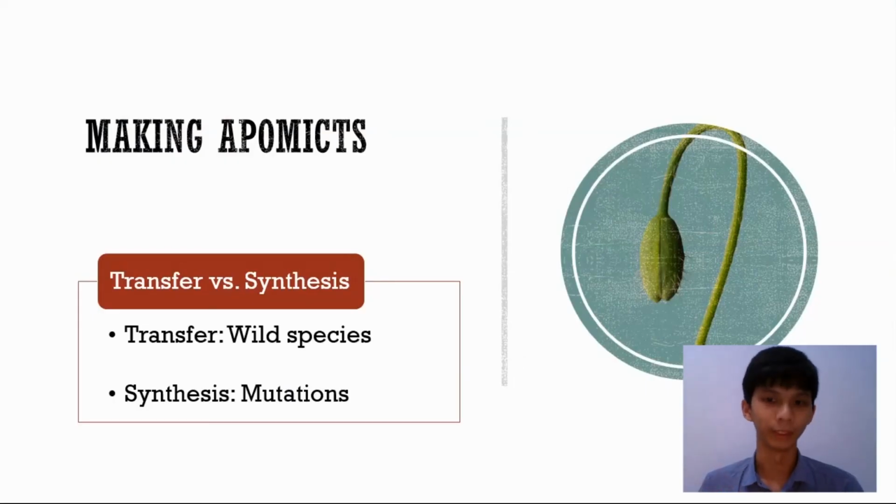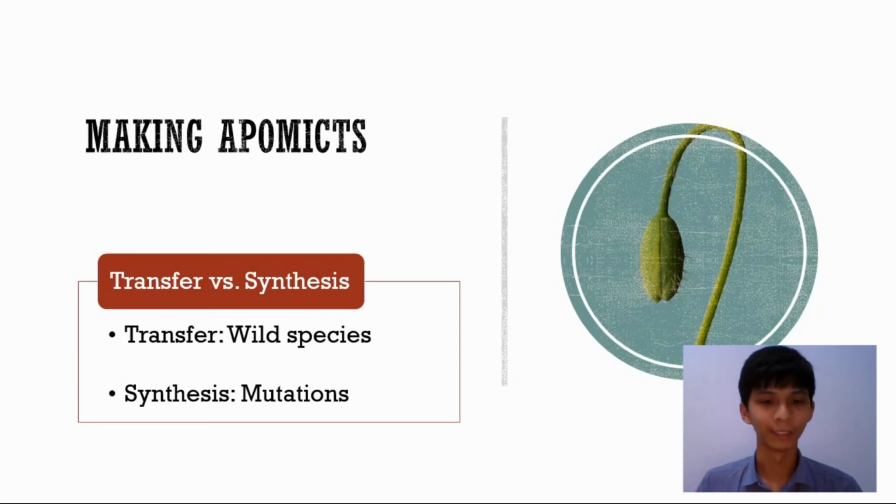In non-apomicts, which are naturally sexually reproducing plants, we can make them into apomicts, and there are two methods. First is through transfer, where we interbreed them with wild species that have apomixis, so that these sexual plants gain apomixis.